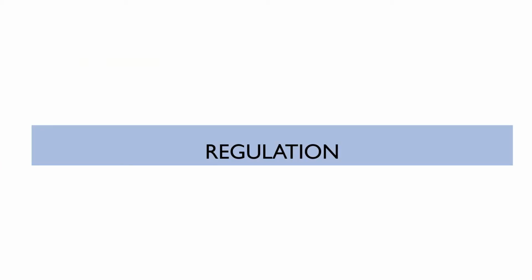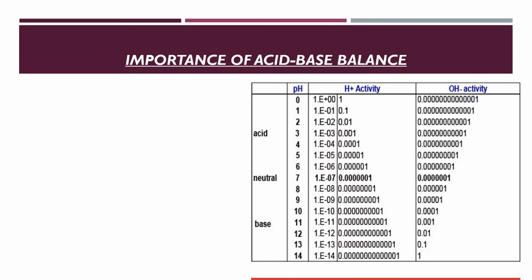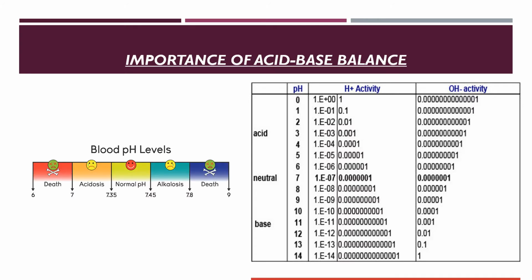Now, how are all these processes regulated? The H+ concentration is very precisely regulated in the body, because we know optimum pH is essential for the activities of almost all enzymes in the body, and changes in H+ alter virtually all cell and body functions.